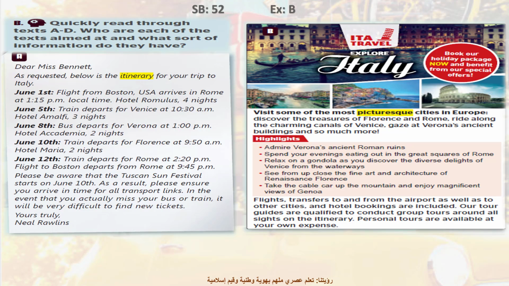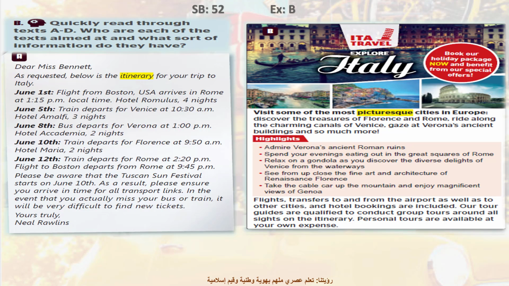Exercise B. Quickly read through the texts A to D. Who are each of the texts aimed at, and what sort of information do they have? In other words, you are kindly requested to read the texts to identify the audience. By audience, I mean the people who would be interested in such a text. Also, from each text, you need to take out the sort of information they have.